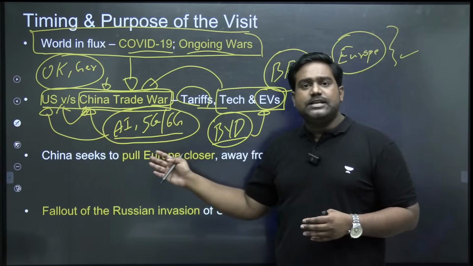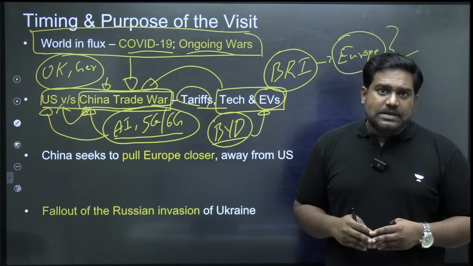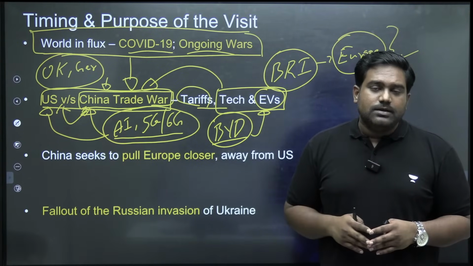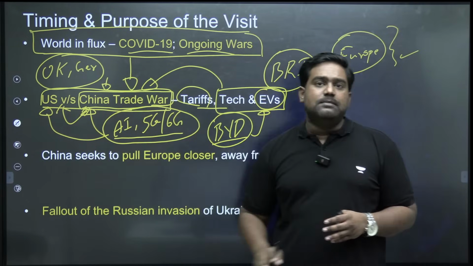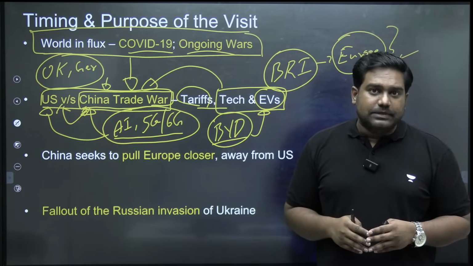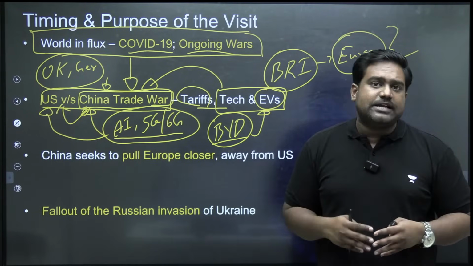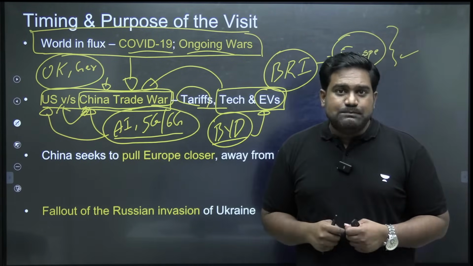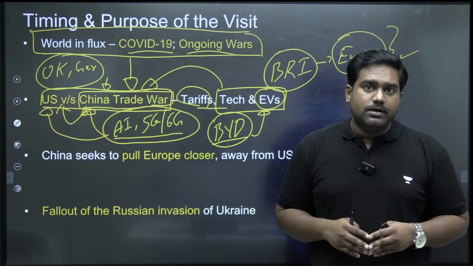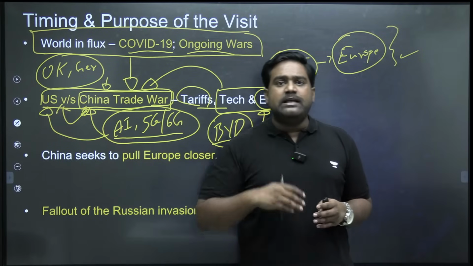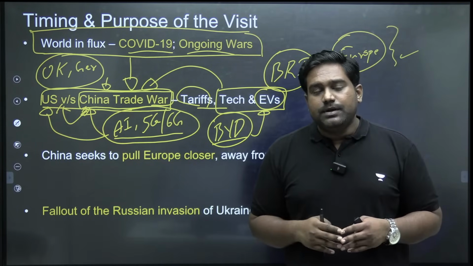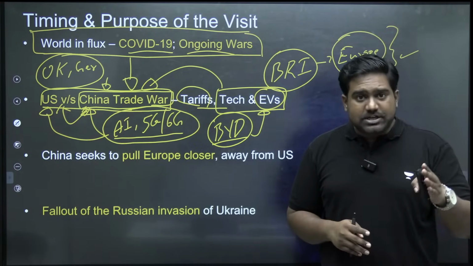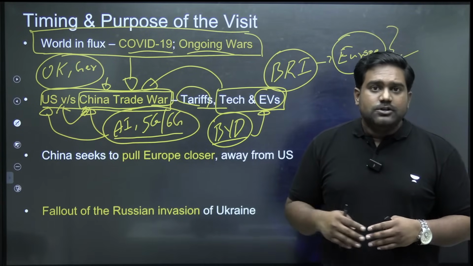Even if you look at 5G, 6G networks, US and few European governments have already banned the involvement of Chinese companies in the 5G and 6G sector. Because they don't want Chinese companies to exploit the market. They want to protect their domestic companies. Plus, of course, there is a clear security and strategic angle to it as well. So this pushes China to counter these Western powers and exert its own influence in Europe. Because not every European country is entirely aligned with US and other Western interests. There are few European countries which can help China to exert its own influence, especially in Eastern Europe and in Central Europe. So that is the intention of China.